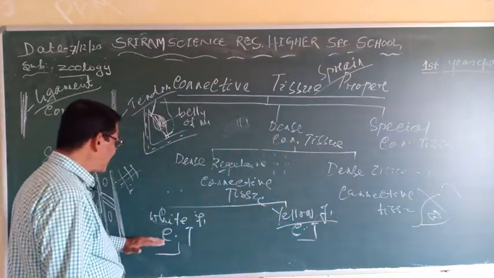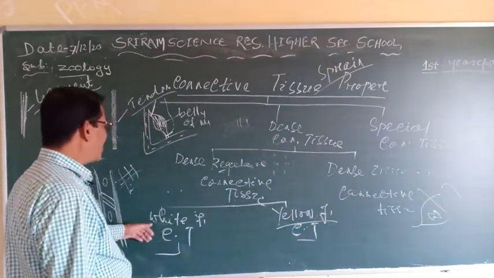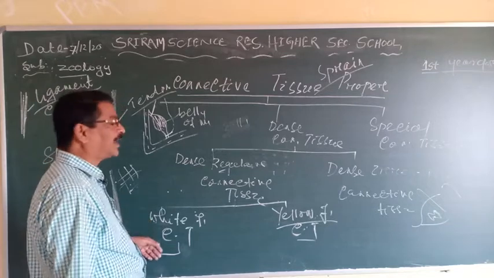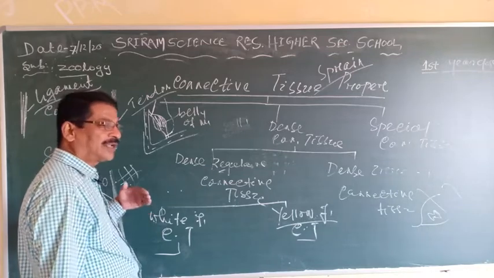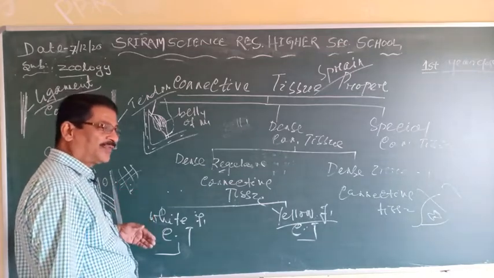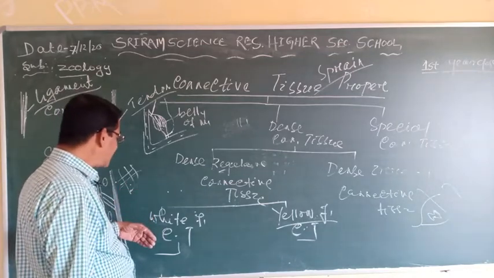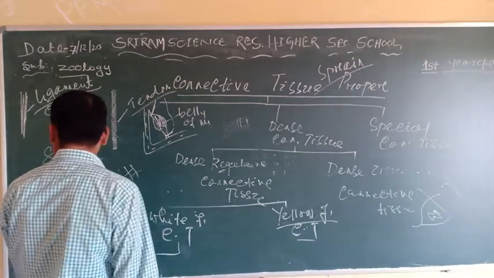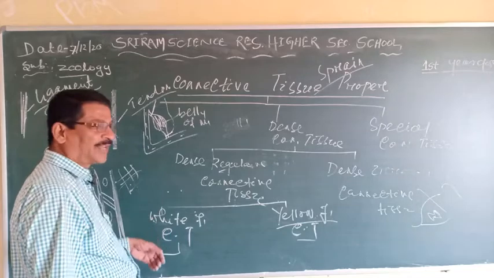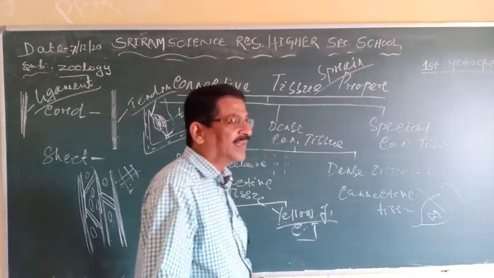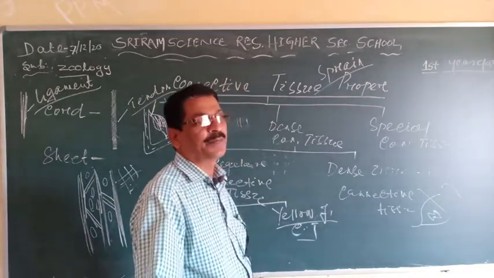And the sheets are present here, that is, it forms the covering of the heart, the brain and spinal cord. Besides, another thing is that the white fibrous connective tissue is abundant in the skin of large mammals.